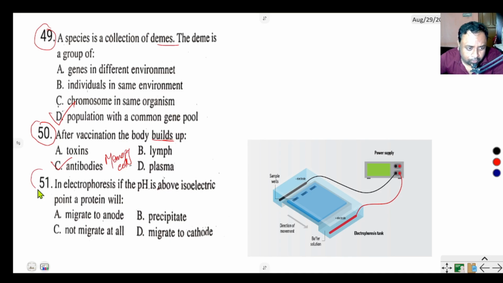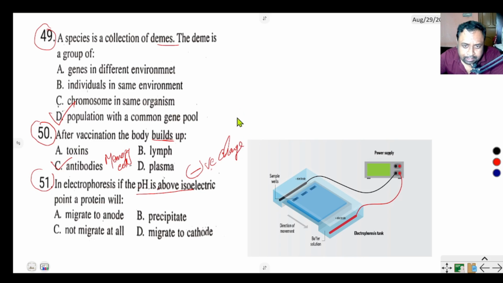Question number 51, at an isoelectric point, if the pH is above isoelectric point, a protein will migrate to anode, precipitate, not migrate at all, migrate to cathode. First, protein at pH above isoelectric point is negatively charged.